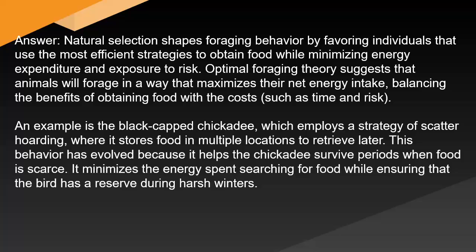Optimal foraging theory suggests that animals will forage in a way that maximizes their net energy intake, balancing the benefits of obtaining food with the costs, such as time and risk. An example is the black-capped chickadee, which employs a strategy of scatter hoarding, where it stores food in multiple locations to retrieve later. This behavior has evolved because it helps the chickadee survive periods when food is scarce. It minimizes the energy spent searching for food while ensuring that the bird has a reserve during harsh winters.